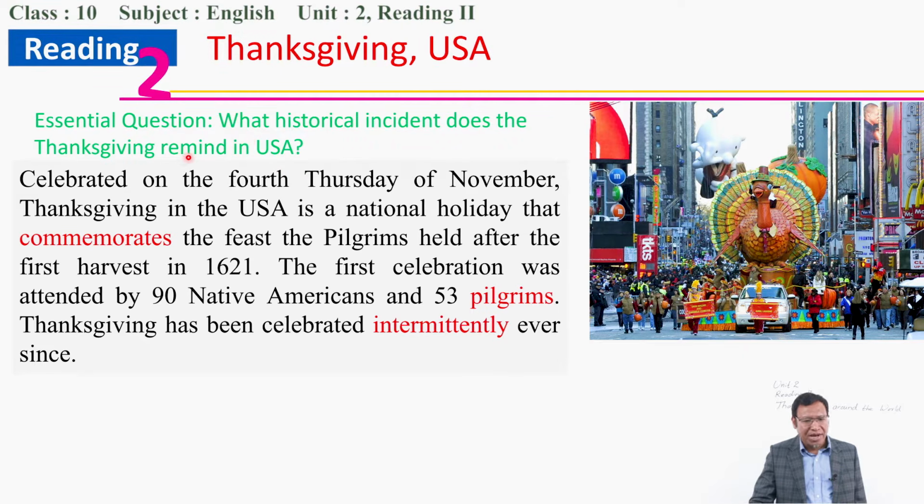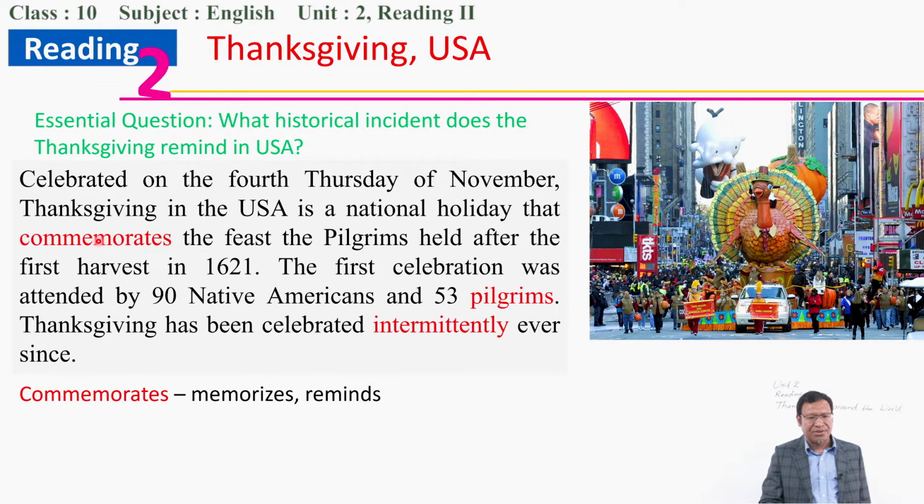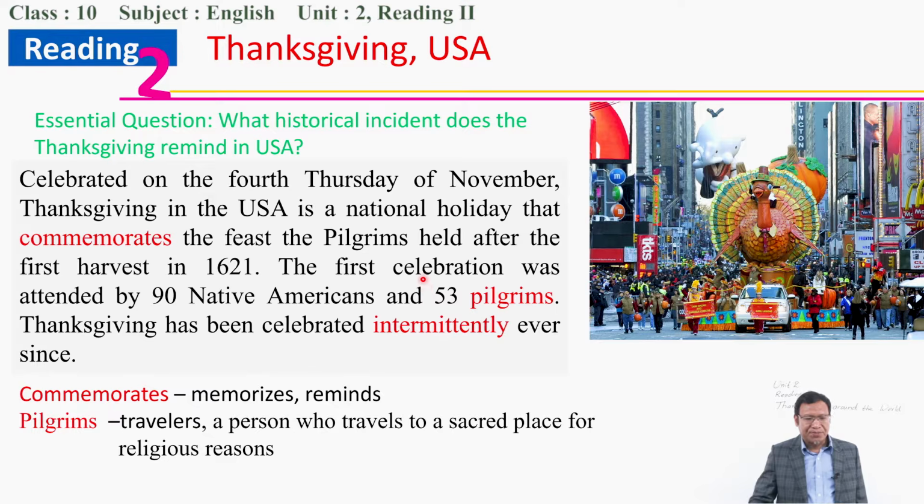Commemorates means remembers, reminds us. So Thanksgiving reminds us of the feast. A feast is a party by the pilgrims, 53 pilgrims. Look at this, 53 pilgrims. Pilgrims are travelers, persons who travel to a sacred place, a holy place, for religious reasons. Here, these 53 pilgrims were the English colonists.